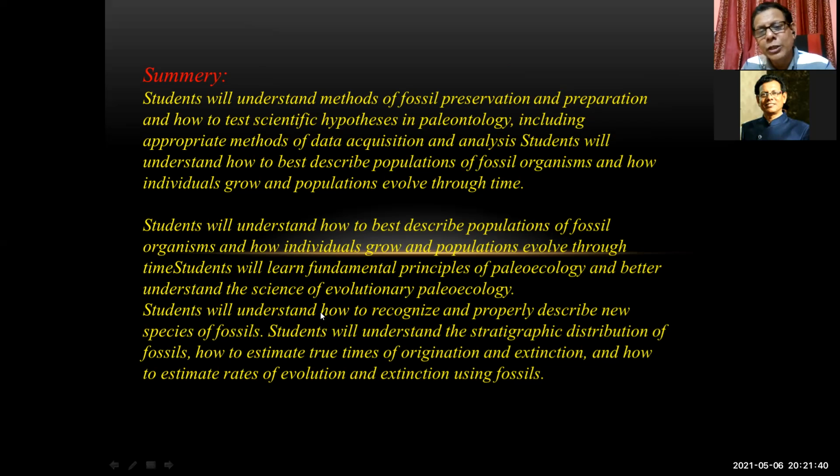Students will understand how to recognize and properly describe new species of fossils, and the stratigraphic distribution of fossils, how to estimate the geological times of origination and extinction, and how to estimate the rate of evolution and extinctions using the fossils. This is a very short summary of this syllabus.